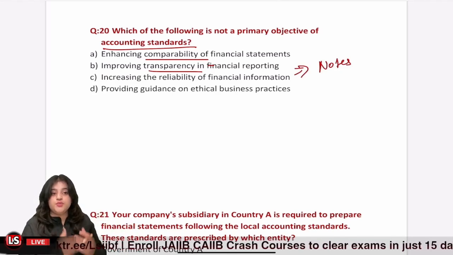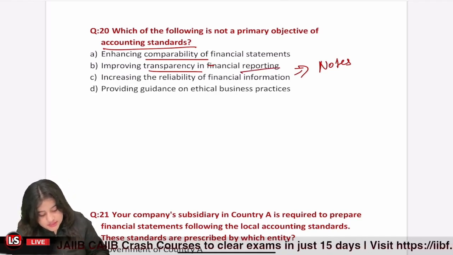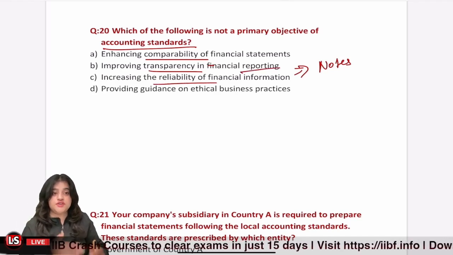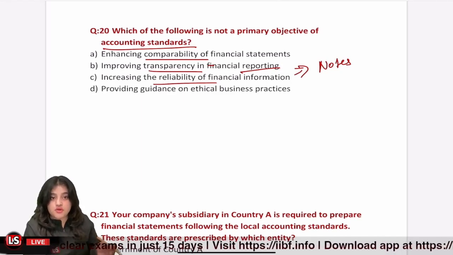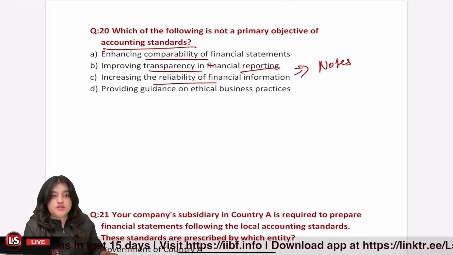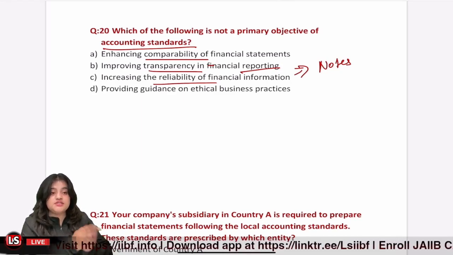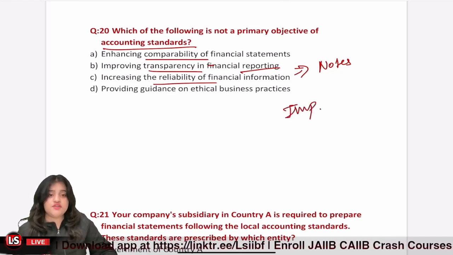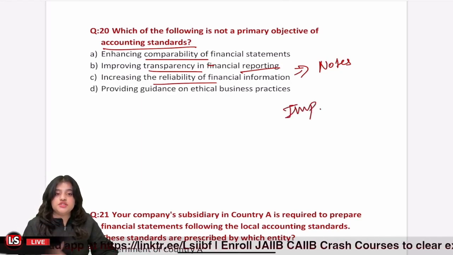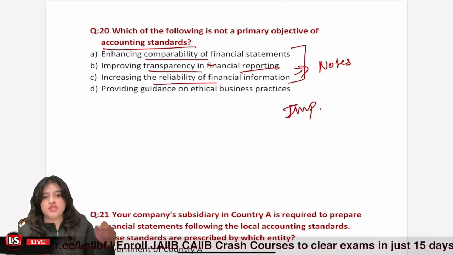So it improves the transparency in the reporting. Increasing reliability of financial information. So definitely, when the investors or the stakeholders are assured that the financial information that they are receiving is based on the rules that are implemented by law, then definitely the reliability of the financial information goes up. Okay, so these are all objectives of accounting standard.